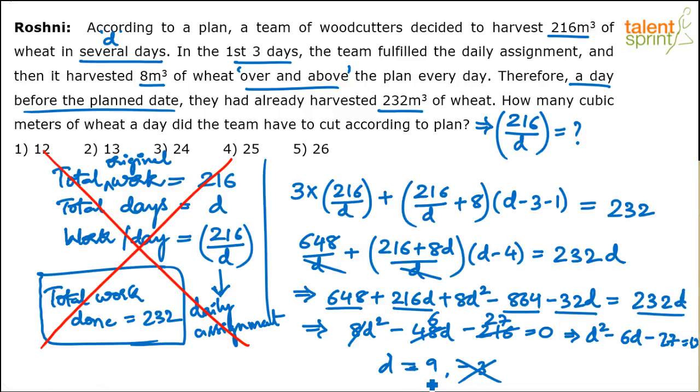Now, what's the actual question? The actual question is 216 by D: how many cubic meters of wheat did the team have to cut according to the plan? So according to the plan, it should be 216 by D, so 216 upon 9. This is 180 plus 36, so 24. 24 is the final answer, option 3. So I think this is the solution.